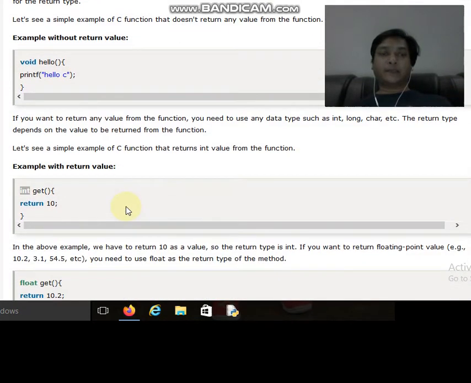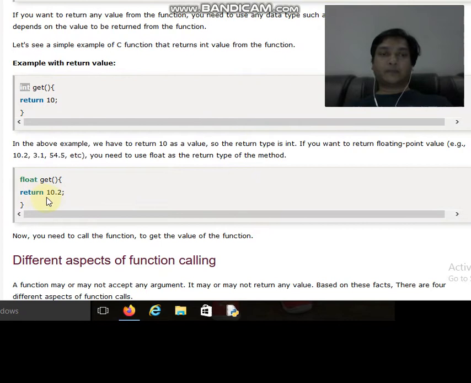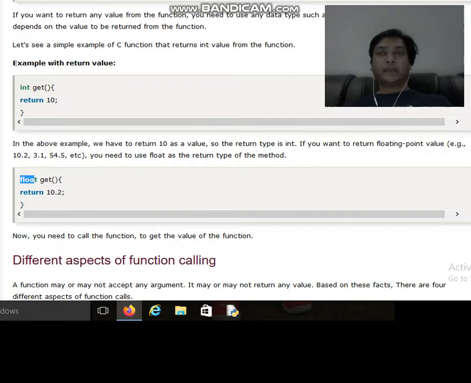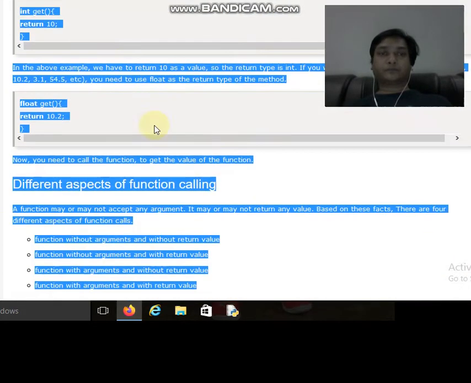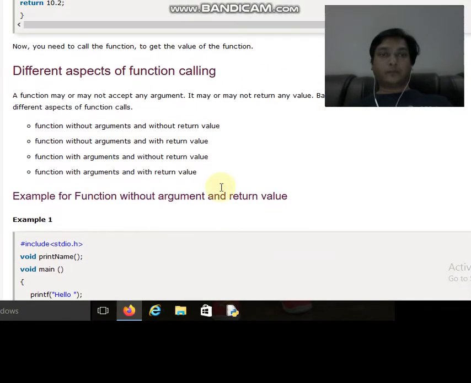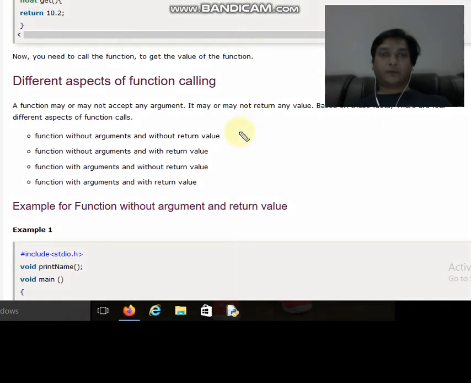So there are so many aspects. There may be a function which can return a float value, so we will write float before the name of the function. In this particular case, if you see, we have so many types of function calling, so many aspects of function calling: function without arguments and without return values, function without arguments but with return values, function with arguments and without return value, and function with arguments and with return value.